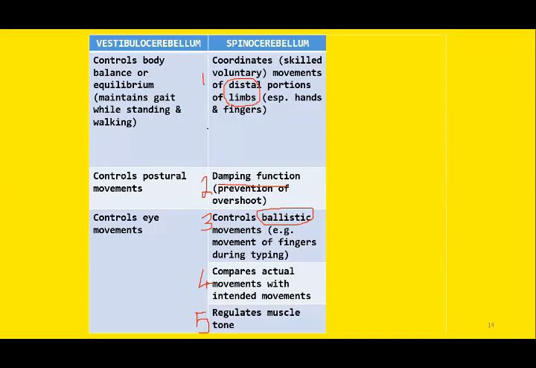It is also involved in coordination of different ballistic movements, for example, movement of fingers during typing. Then the comparator function of the spinocerebellum: it compares the intended movement with the actual movement. And if there is any error in the actual movement, it will automatically send corrective signals. So this is the comparator effect, and its role in increasing the skeletal muscle tone as well.